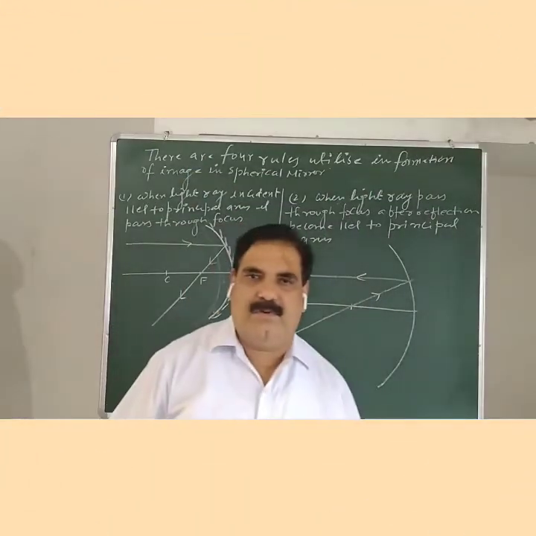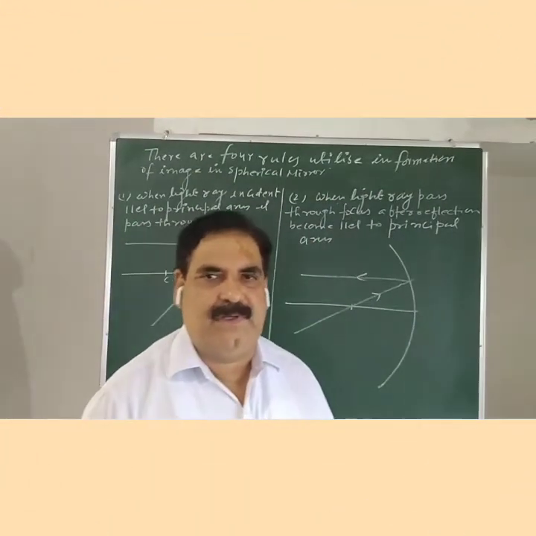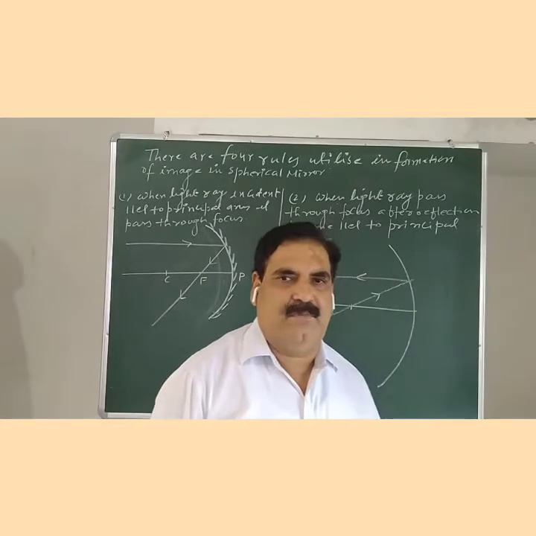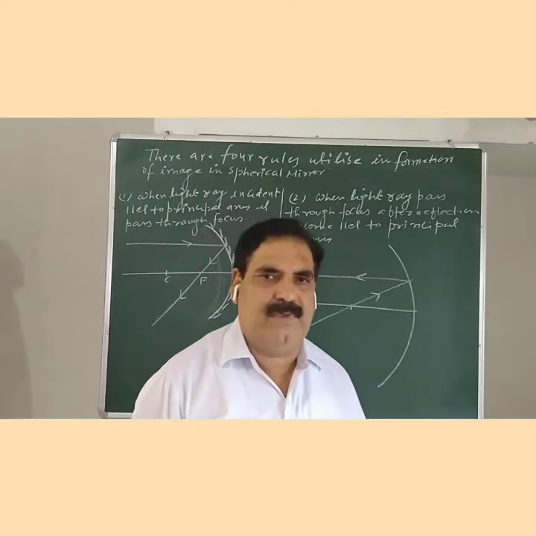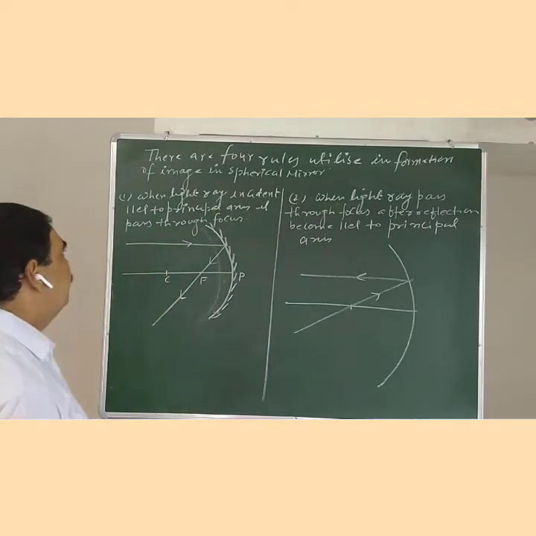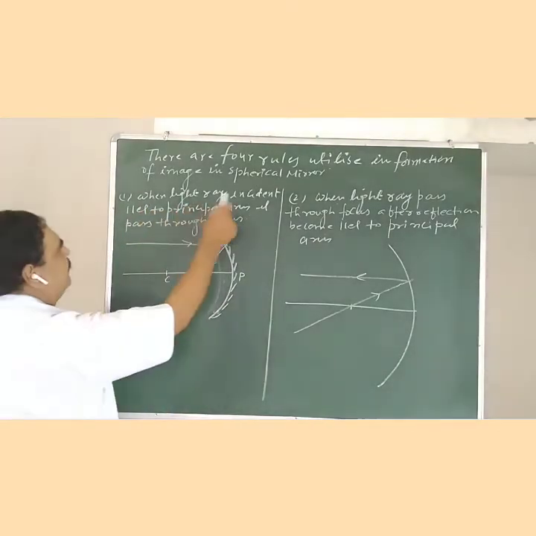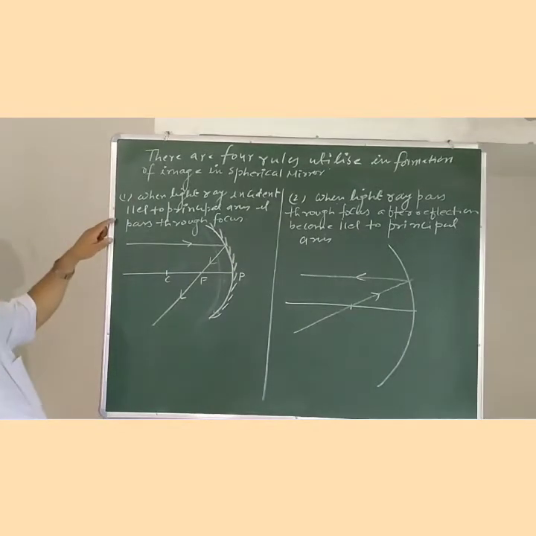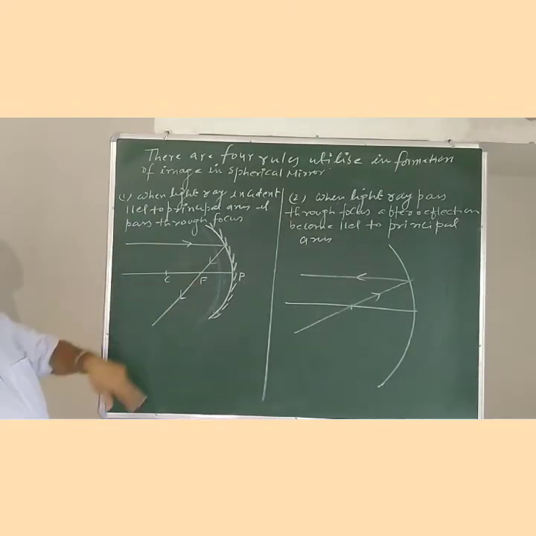We discuss the formation of image in a spherical mirror. First, we discuss the rules for the formation of image. There are four rules for the formation of image. The first rule is: when a light ray is incident parallel to the principal axis, after reflection it must pass through